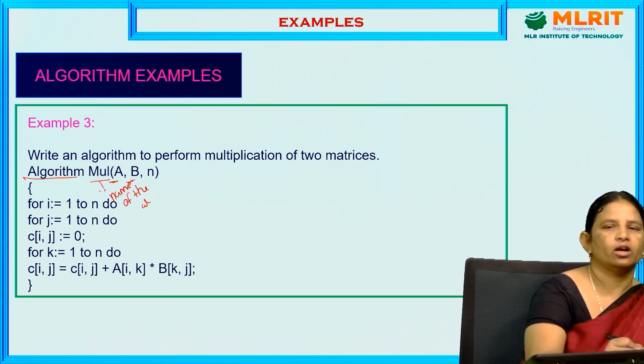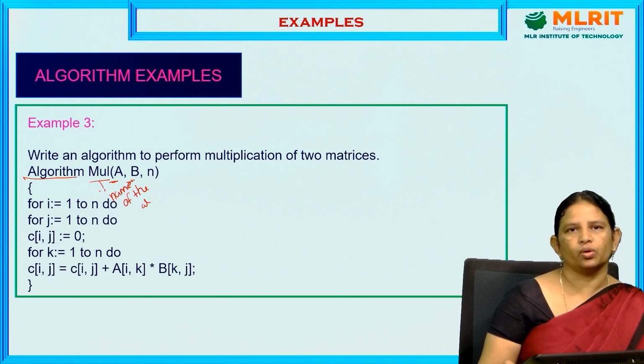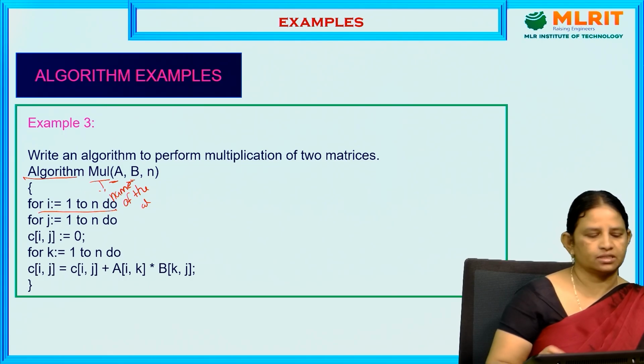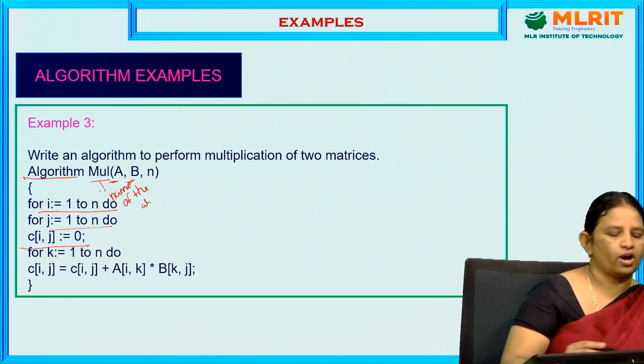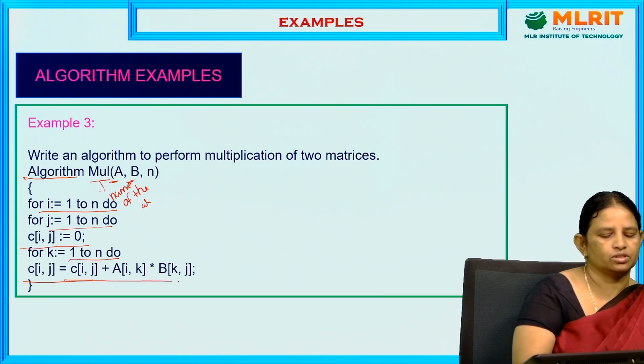A and B are the two matrices, and n is the number of values you are going to take from the input. The first for loop is repeated n times, and the second for loop is also repeated n times. Initially C of ij equal to 0. Then k equal to 1 to n, and the C of ij value is calculated by using the formula.